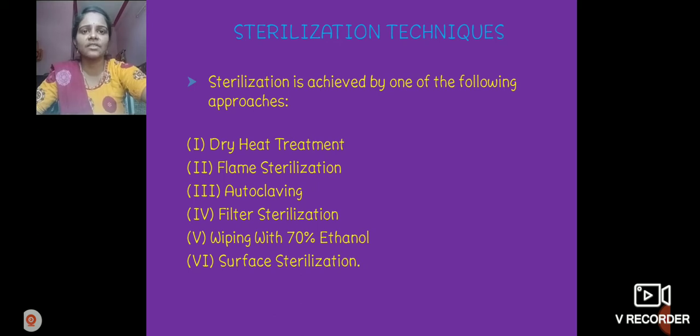Sterilization is achieved by one of the following approaches: dry heat treatment, flame sterilization, autoclaving, filter sterilization, wiping with 70% ethanol, and surface sterilization. Okay, first we can observe dry heat treatment.